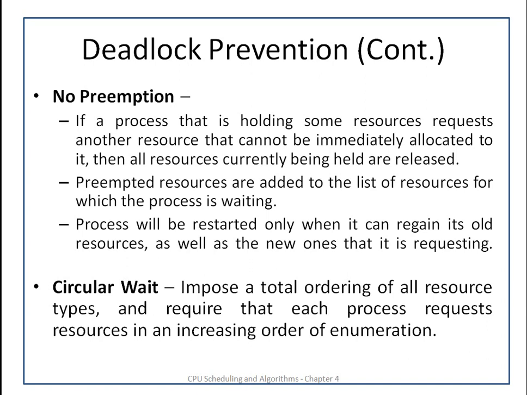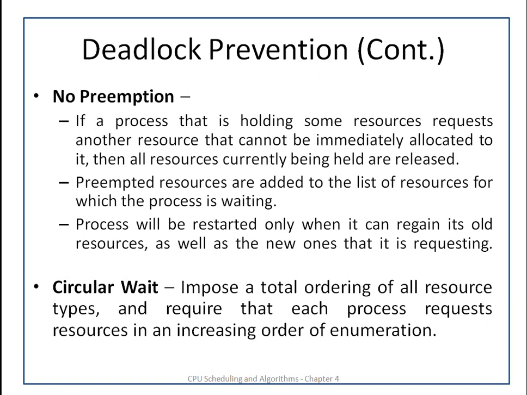Then only the execution of that process will be performed. So this is the solution for no preemption: if the process requests a resource and it is not available, the process will voluntarily release all its acquired resources to the system, so that the system will not enter into deadlock.